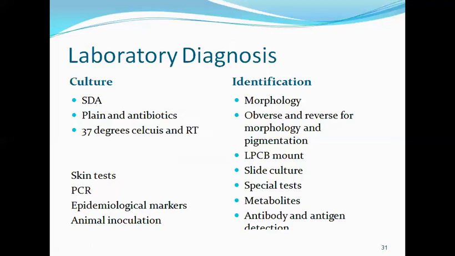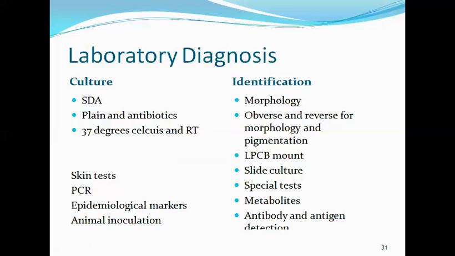At the end of the fourth week, if we have no growth, then we can give a negative report. But in the meanwhile, whenever we have a growth, we need to identify it. Identification is mainly based on the morphological characteristics of the fungi.